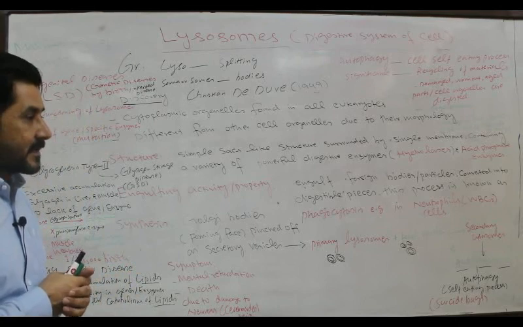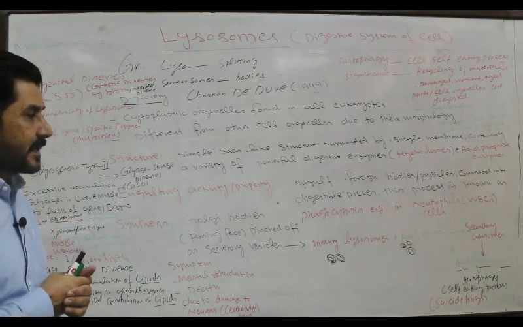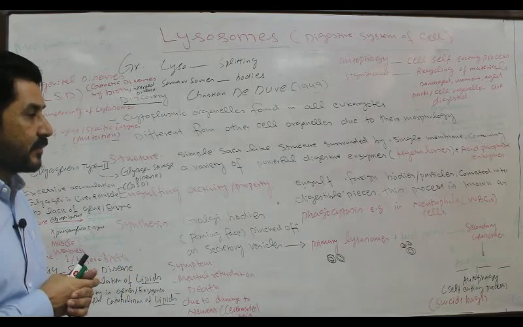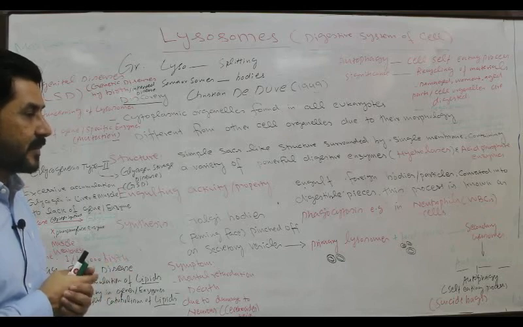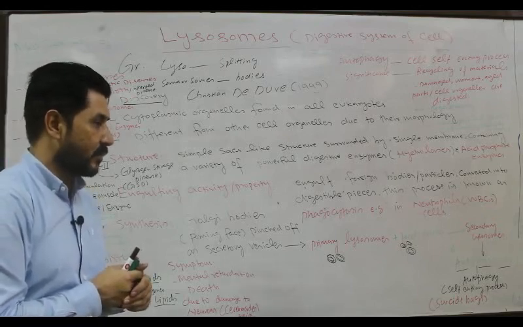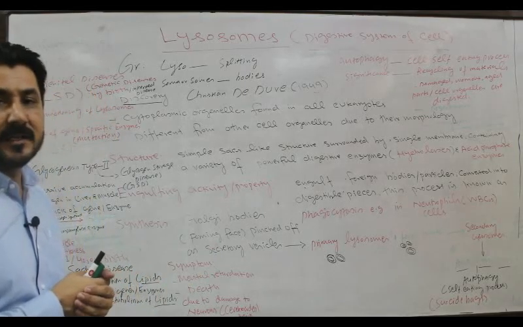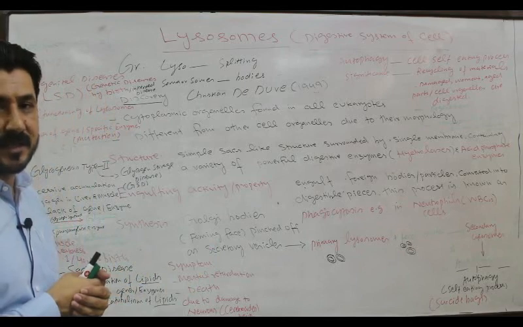And sometimes a time comes when these secondary lysosomes are also involved in the self-eating process, that is autophagy. Because of this characteristic, they are also called autophagosomes, and hence they got their specific name, suicide bags.